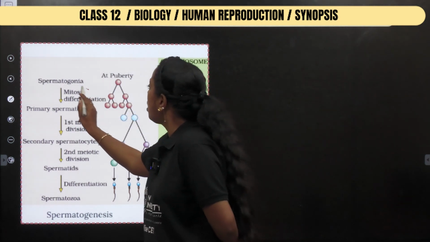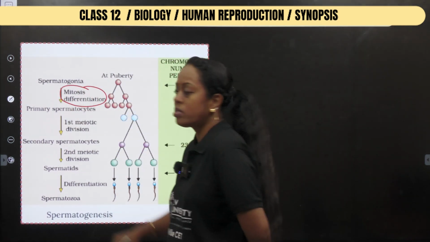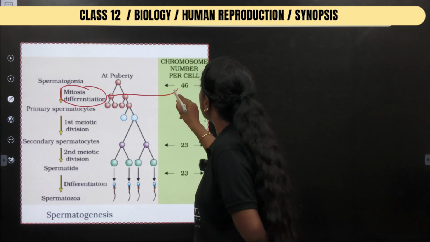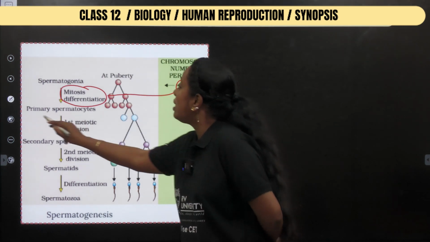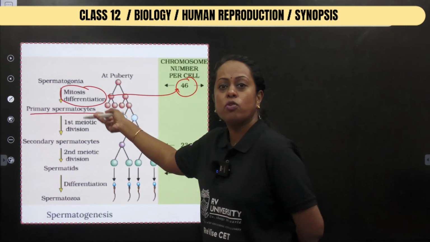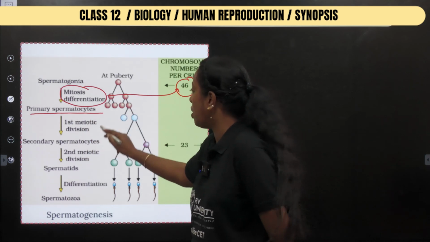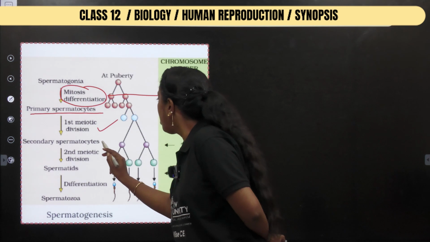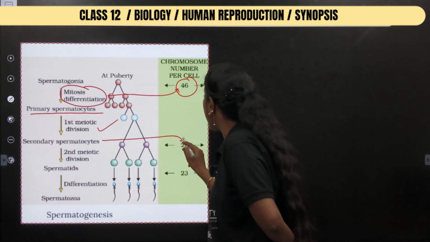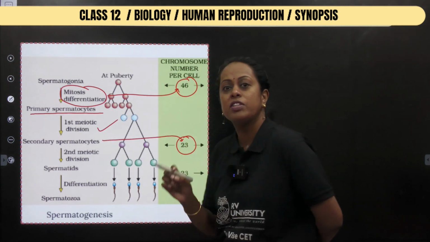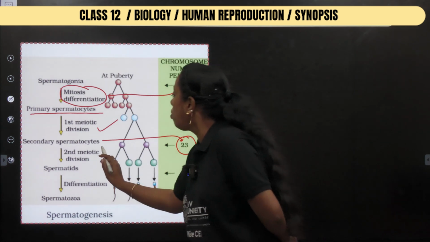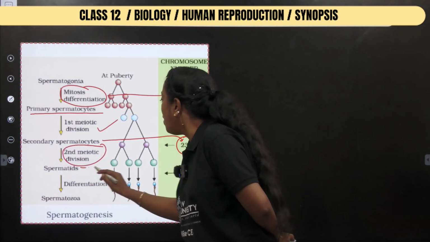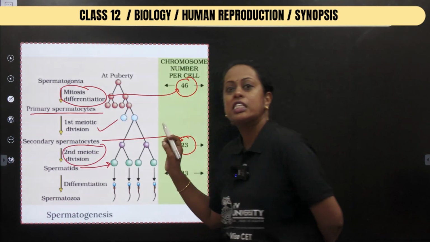If you see here in the first part, the word is mitosis, and the number of chromosomes represented is 46. Next we speak about the primary spermatocyte, which enters the process of meiotic division, which is said to be reductional division. So we call this the secondary spermatocyte with half the number of chromosomes, which is 23, followed by second meiotic division, where we give rise to spermatids.